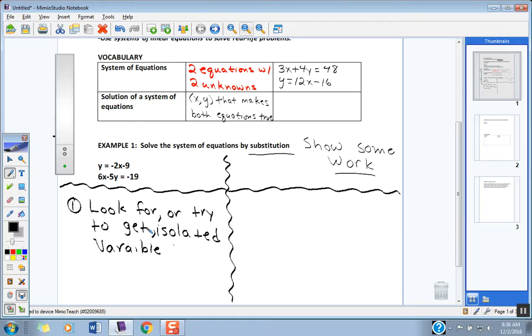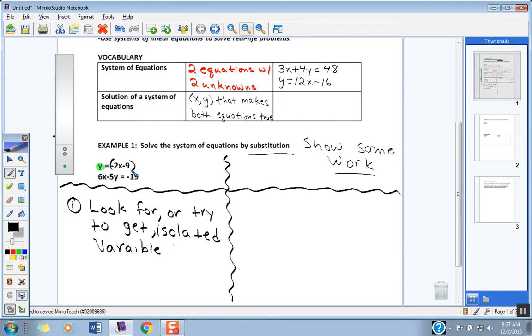Isn't y all alone right here? It is, isn't it? This is like my $5 bill. What's y equivalent to over here? What's it say y equals? Negative 2x minus 9. You bet. This y is equal to this mess right here of negative 2x minus 9.